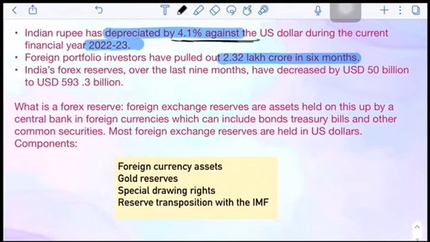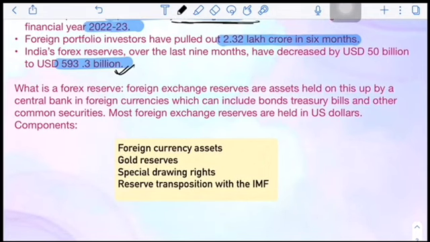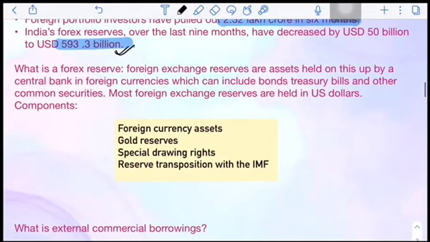This is a little bit of concern, and our foreign exchange reserve has come down to 593.63 billion, which a few months back had already crossed 600 billion. So it has decreased. That is a cause of concern, because a decreasing rupee will affect the economy. That's why it is a cause of concern.